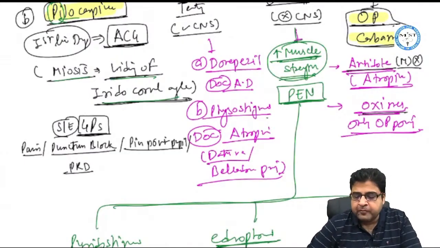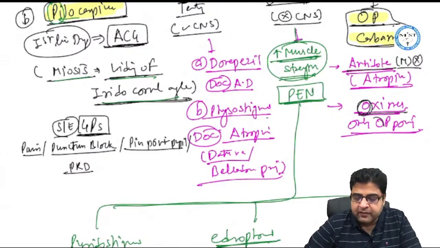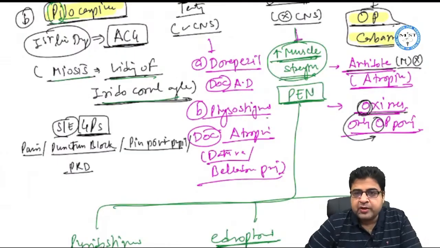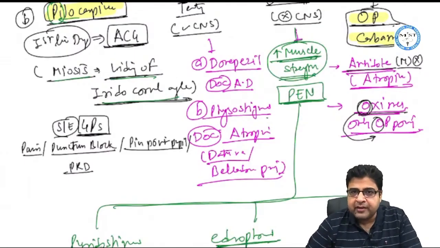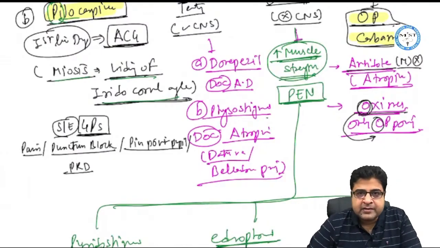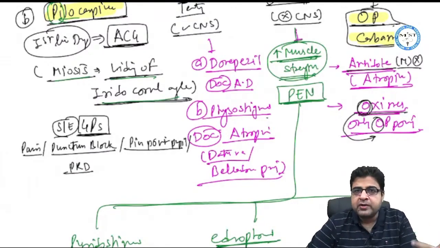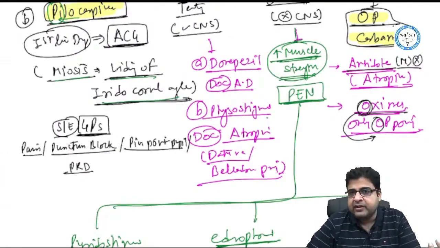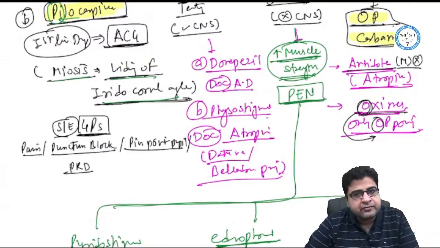But we have one more group of medicine, oxime, which starts with alphabet O, and these medicines are given only for OP poisoning. So oximes are given only for OP poisoning because in OP poisoning, the anionic site of the enzyme is free. That enzyme has two active sites, anionic site and esteric site. So in OP poisoning, this anionic site is free, esteric site is occupied, and that's why oximes, which require anionic site for their action, will bind to that anionic site and can remove organophosphate from there.